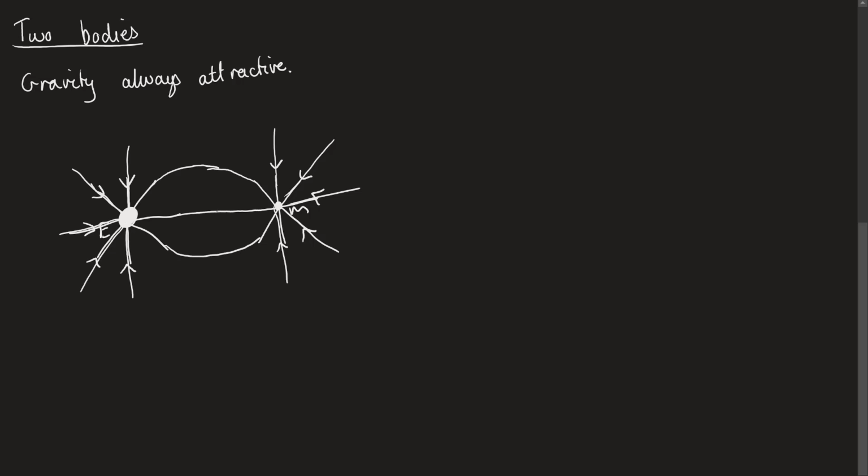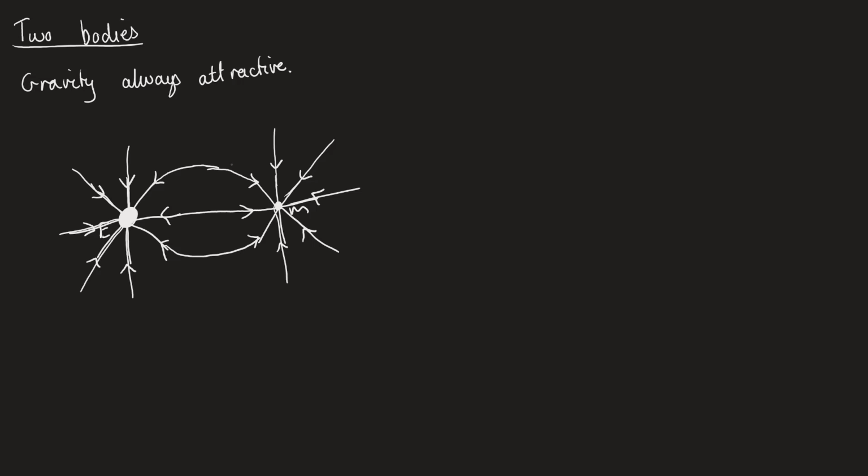In the middle, it's attracted to both of them. So this is almost like a tension force. When we've pulled a rope in two different directions, we'll have part of the force going towards the Moon, but we have an equal force going towards the Earth. So we actually have two directions, and so this is what happens. We always have attractive forces, and so we'll end up with some kind of diagram that looks like this.